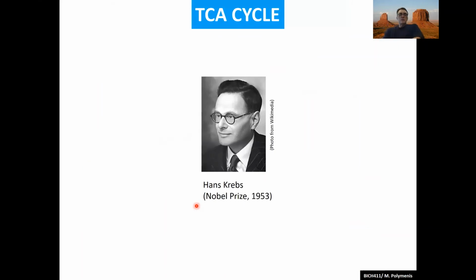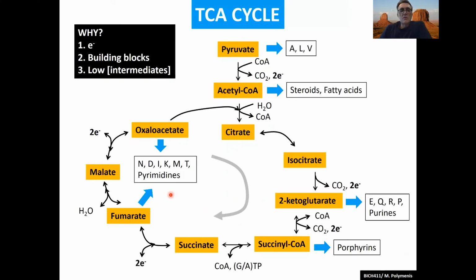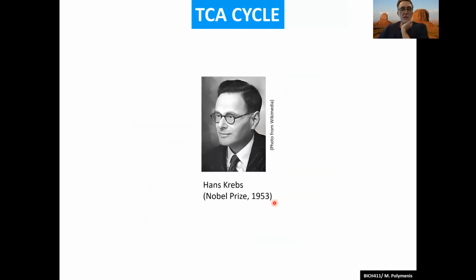Who discovered it? Another name for the TCA cycle, which stands for tricarboxylic acid cycle, because some of these, like citrate, for example, have 3 carboxyl groups. The other name is, of course, the Krebs cycle, from the person who discovered it, Hans Krebs. He got the Nobel Prize for it in 1953.